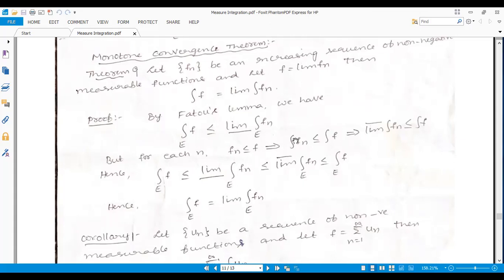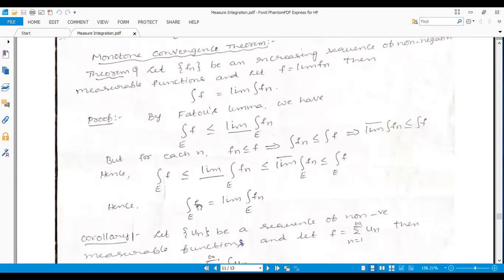If you take the limit superior of this, then definitely the limit of the integral of fn is less than or equal to the integral of f. Also, the integral of f over E is less than or equal to the limit inferior of the integral of fn, which in general is less than or equal to the limit superior, but this is less than or equal to the integral of f over E. Since this is both less than and greater than, definitely it must be equal.